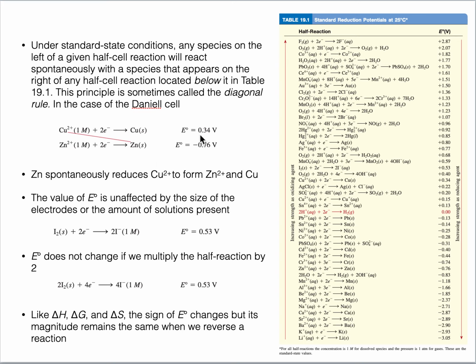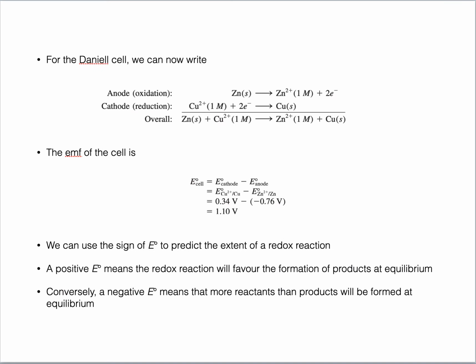Or in another way, you can add these two values in the formula and see whether the E naught cell comes out to be positive or negative. One point which I didn't mention earlier: we can calculate the E cell for copper and zinc, and in this case it comes out to be positive.